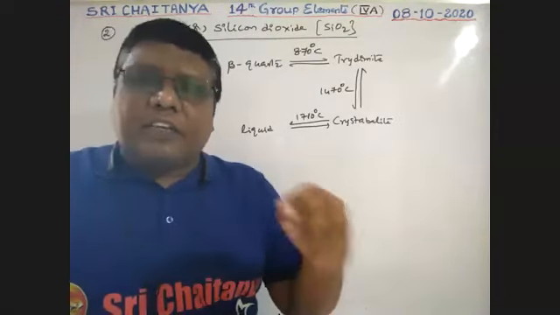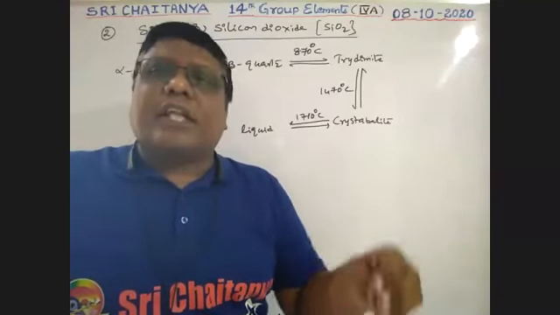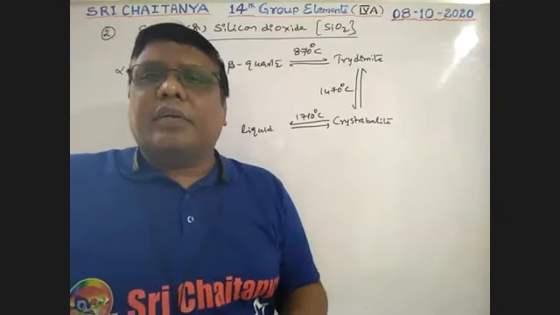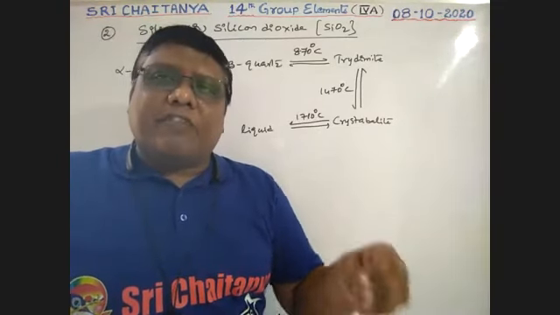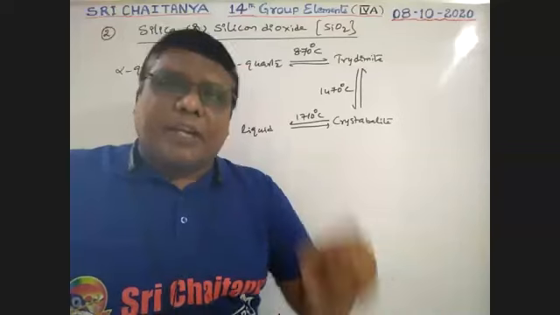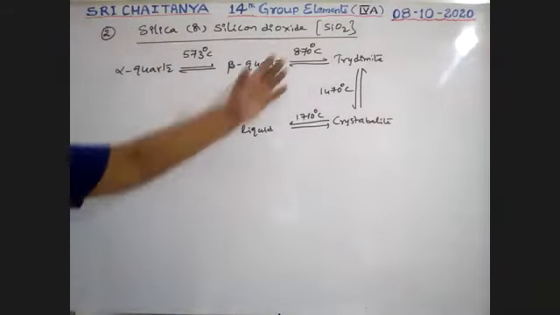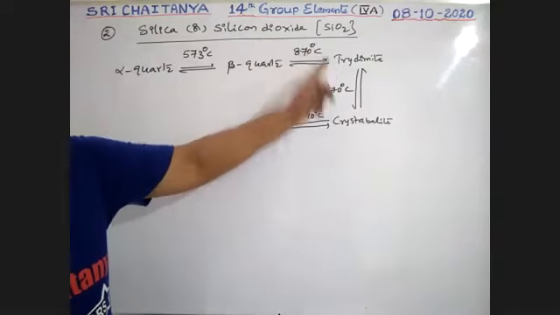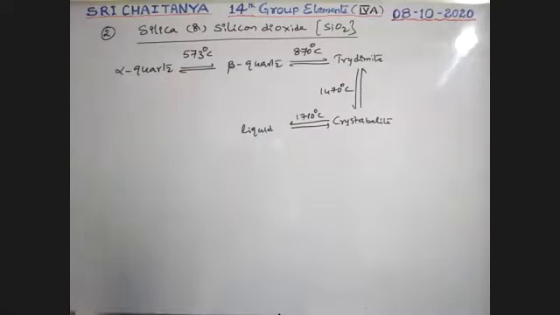The transition temperature for quartz is 573 degrees centigrade.